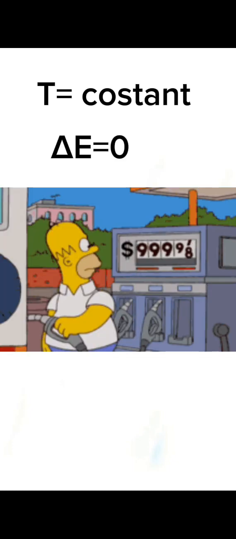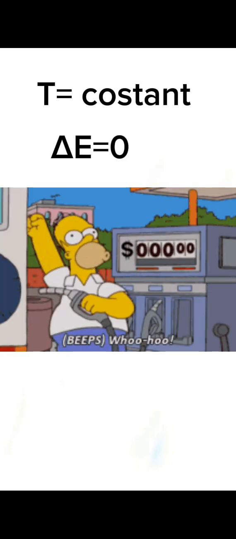So what other piece of information does this give you? In an isothermal process, we know that temperature is kept constant. If temperature is kept constant, the change in internal energy is also equal to 0. Internal energy is not changing. If that's the case, then you can tell that the first law of thermodynamics can be expressed in a different way, right? If we set internal energy equal to 0, then the quantity of heat added will be equal to the work done.